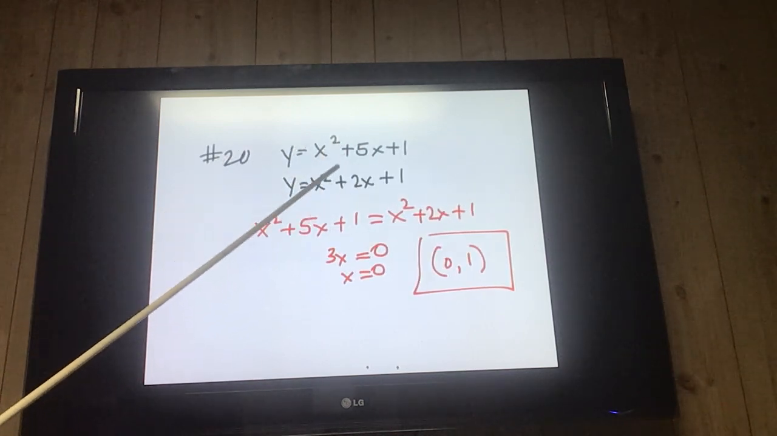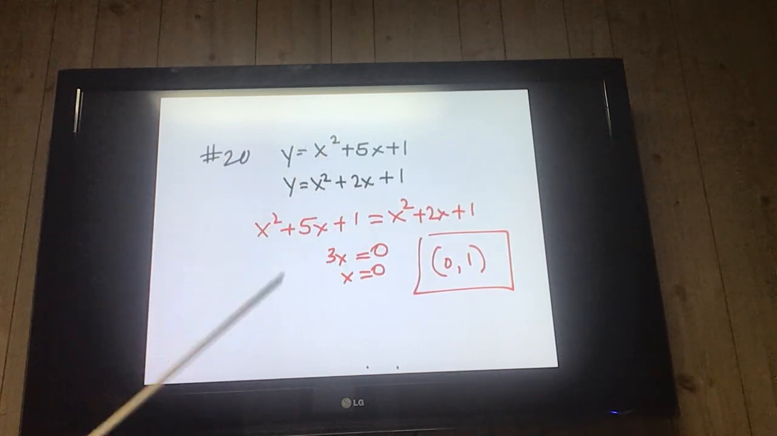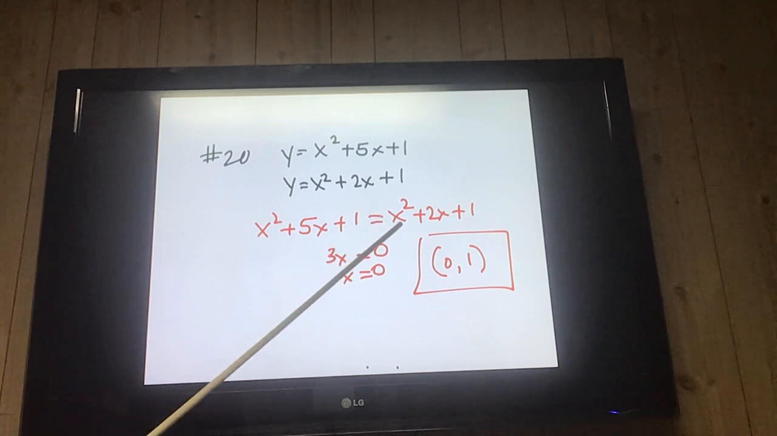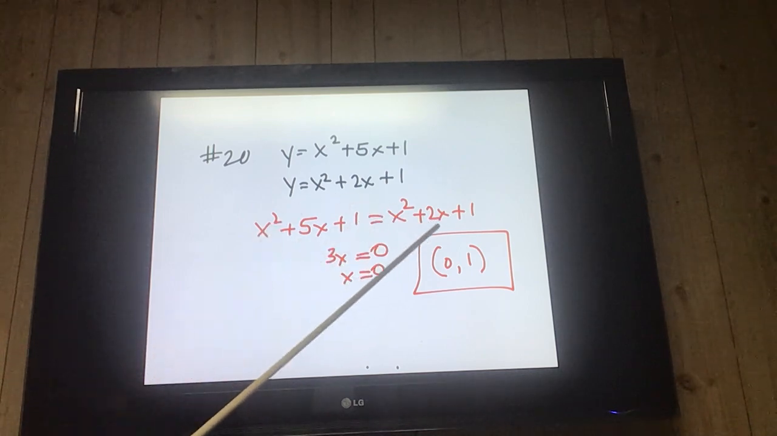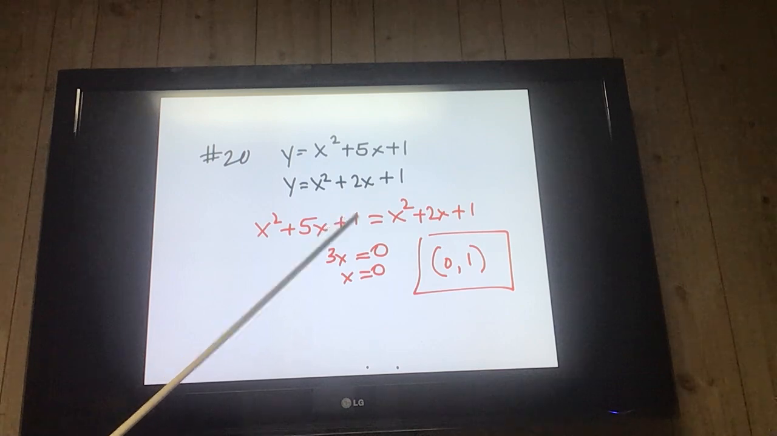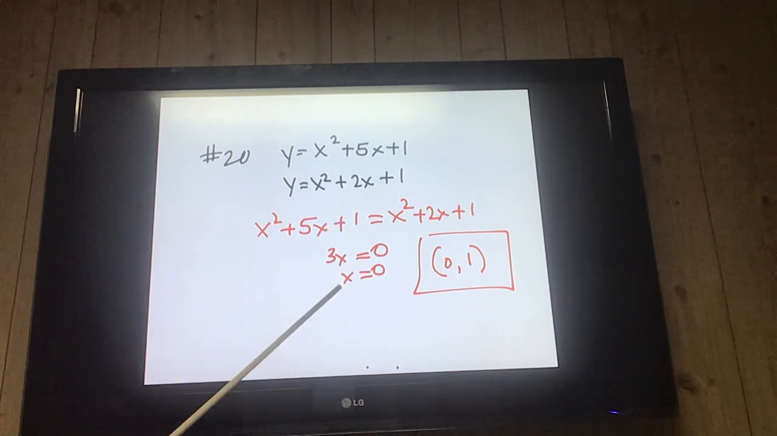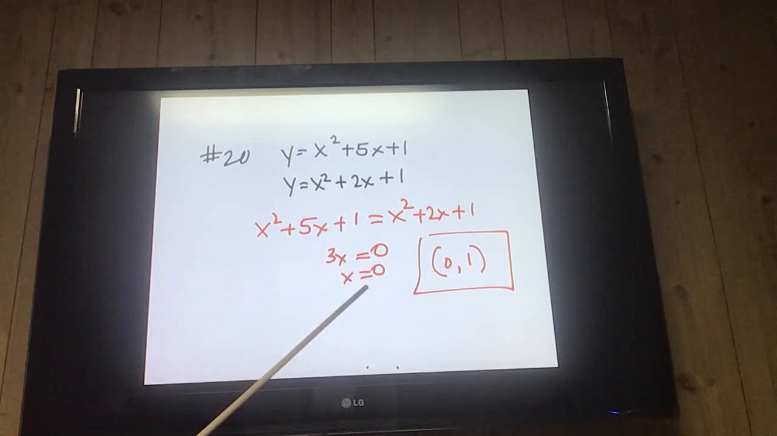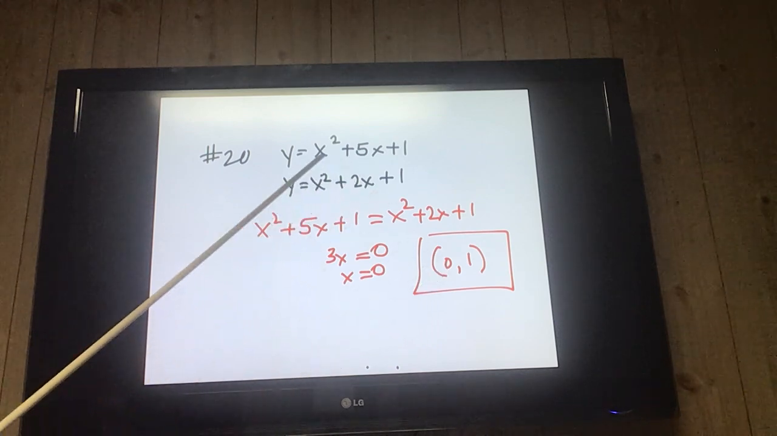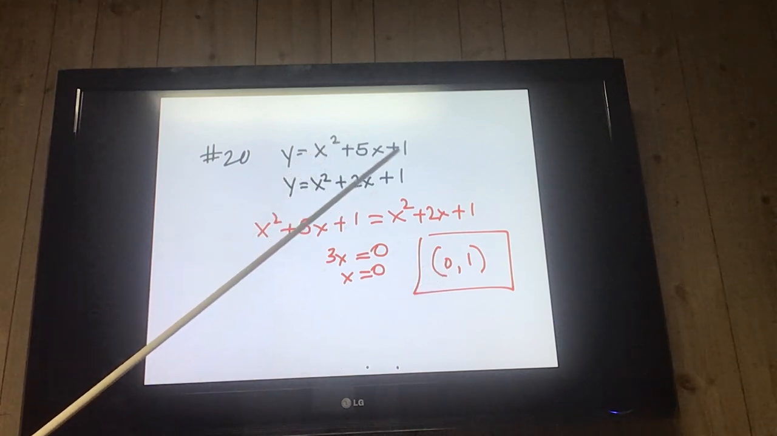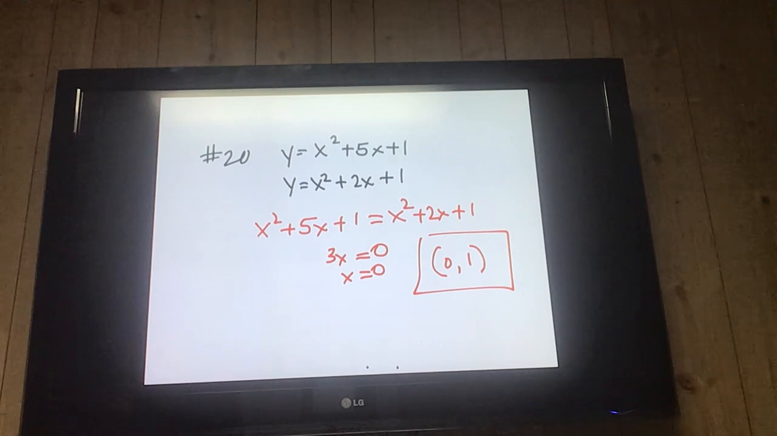Number 20, I got 2 quadratics here, so I'll put the 2 quadratics in. Bring the quadratics all on one side, bring the x squared over, it cancels. 3x. The 1 cancels, so 3x equals 0, x equals 0, so put the 0 in, 0 plus 1 equals 1. So that's my answer. 20 was a pretty easy one.